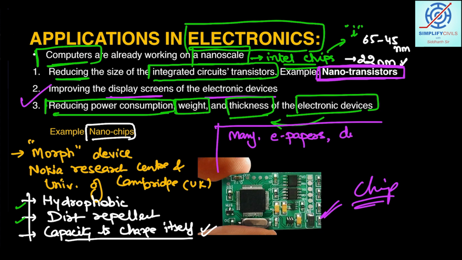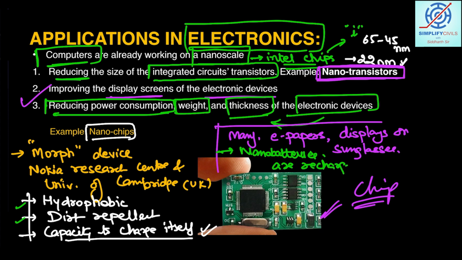There can be displays on sunglasses, and also there can be production of nano batteries which are rechargeable. So it is so important that they can be charged again and again. It will be useful for us to make good mobile phones maybe, and also other forms of electronic devices.